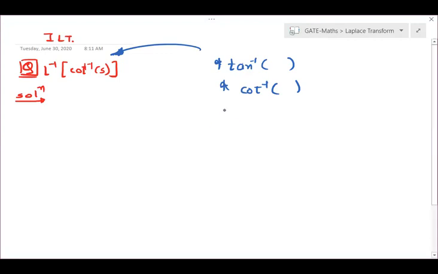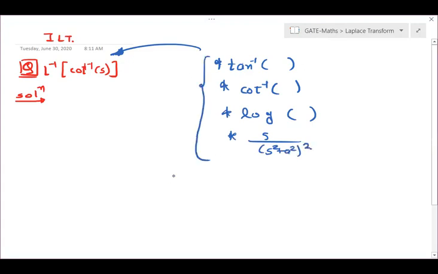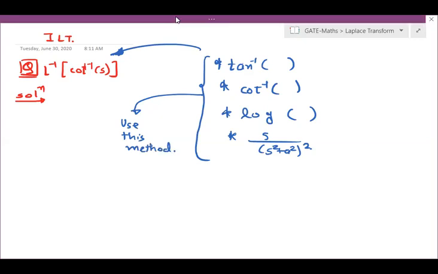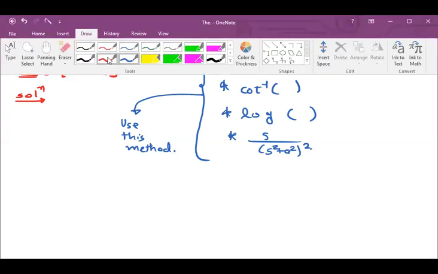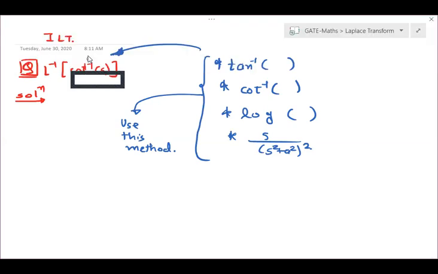Another thing is log, or the previous example, S divided by (S square plus A square) whole square. Whenever you have this type of question for inverse Laplace transform, use this method, which is the method of differentiation. You have to find out this function is the differential of which function. Are you getting my point?